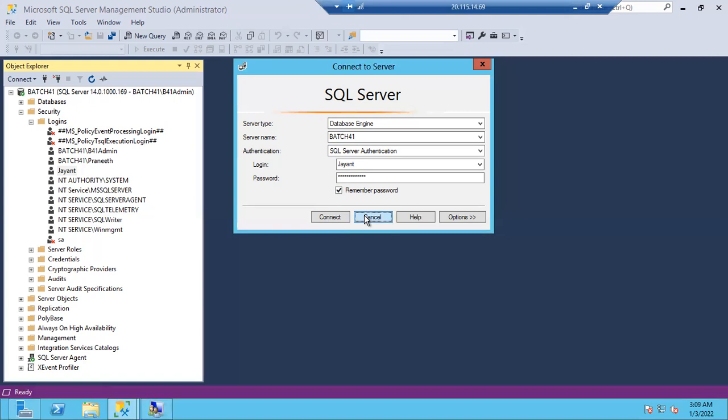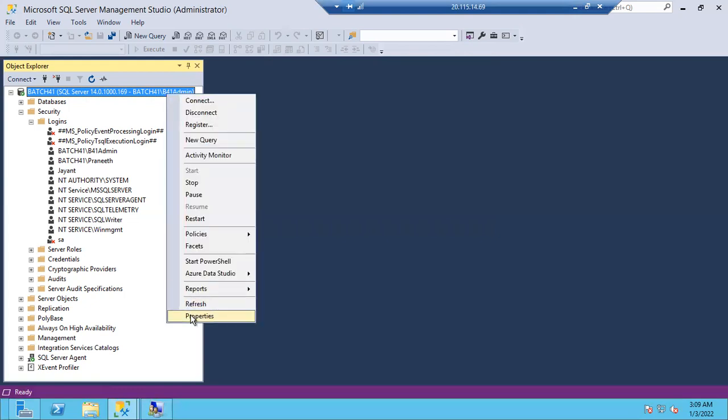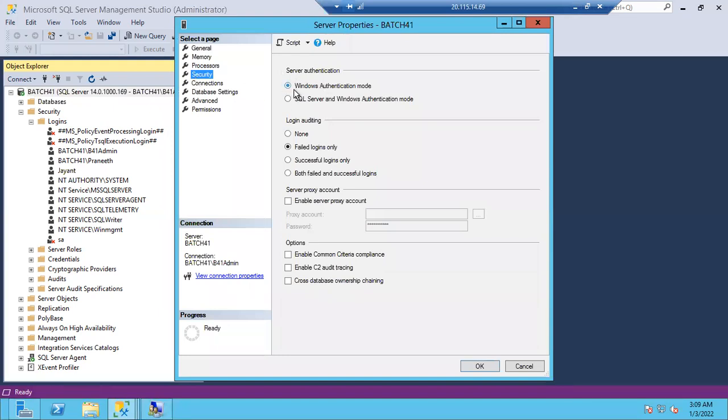Someone already gave the answer. Let's check that. Kusuma, go to the provider, check Windows and SQL authentication. Very good, Kusuma. So here what happened: while installing SQL Server, I selected only Windows authentication, so now only Windows logins can connect. Where can I see it? Go to the instance properties, go to Security. There you can see Windows authentication mode.